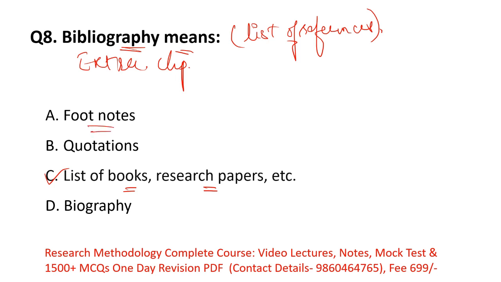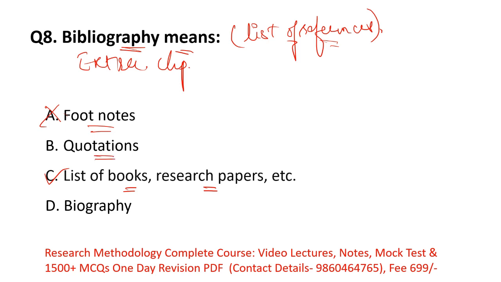Footnotes are notes indicated in your text with numbers and placed at the bottom of the page, on every page of a book, a novel, or a research report. In footnotes they do not mention the references, so this option is incorrect.